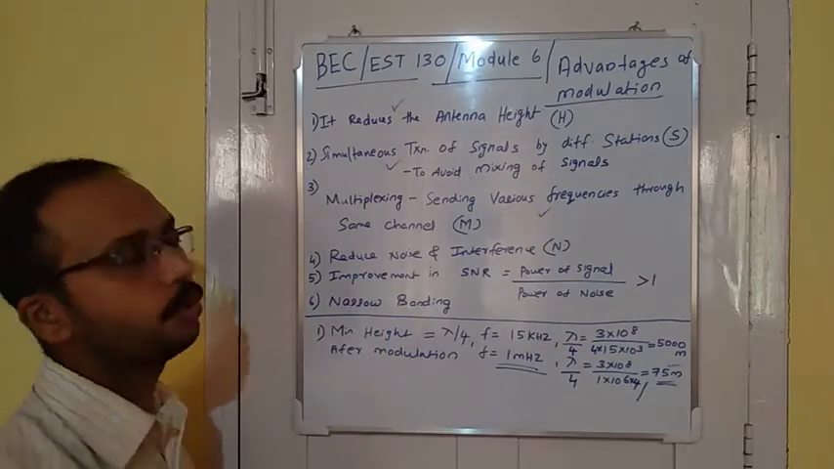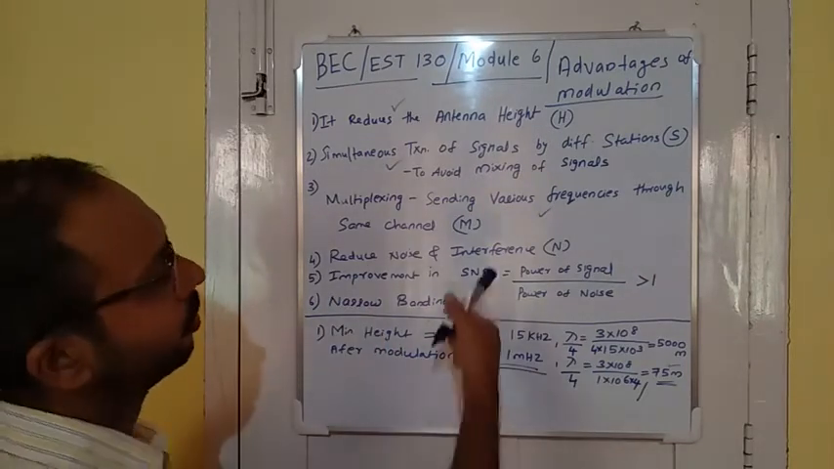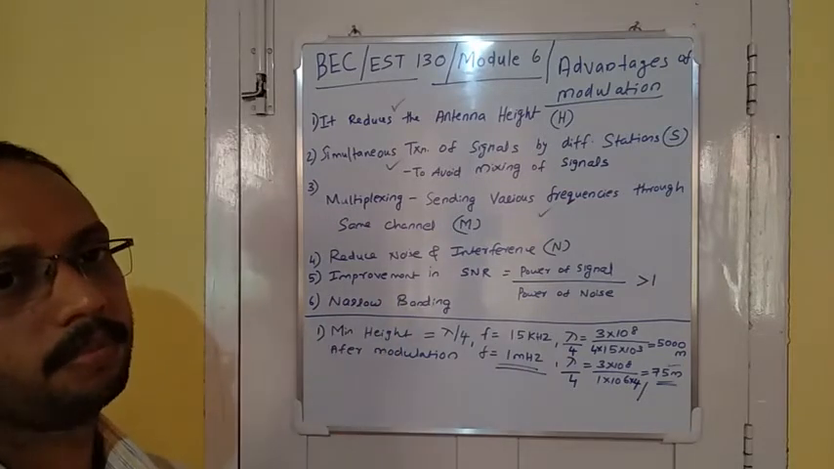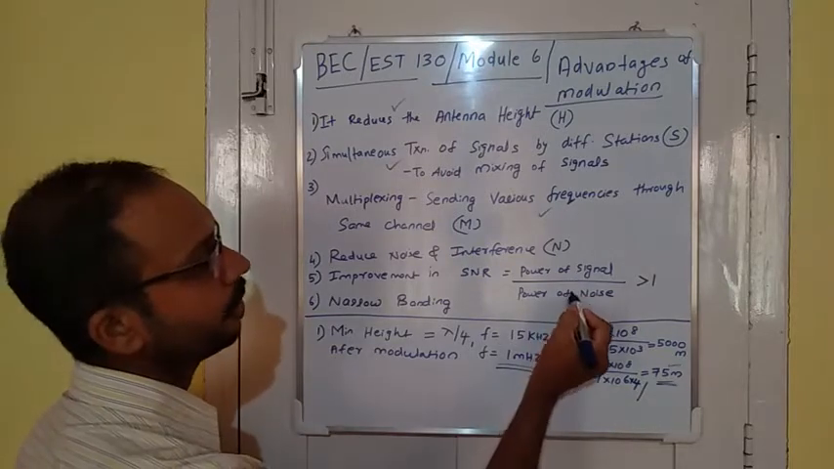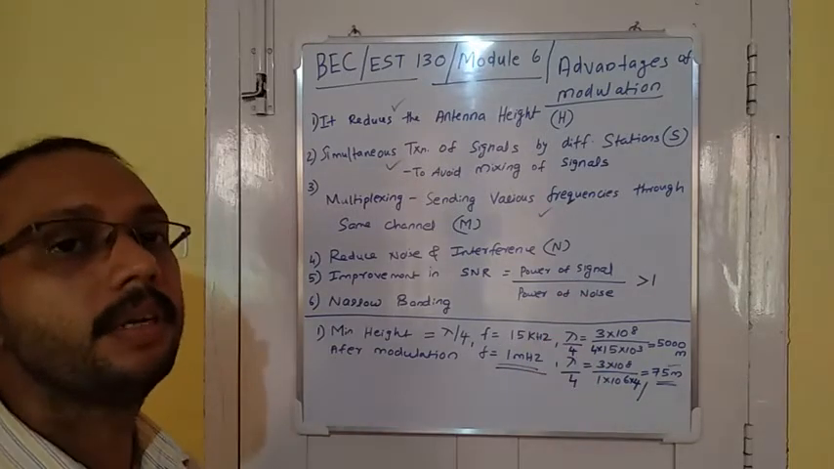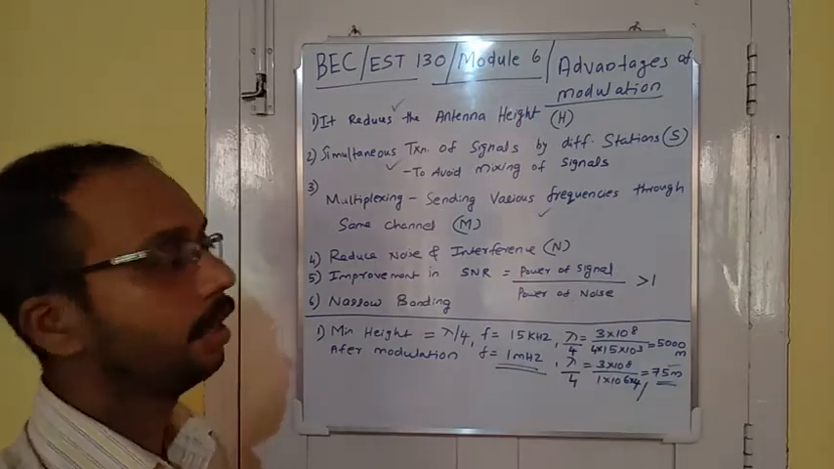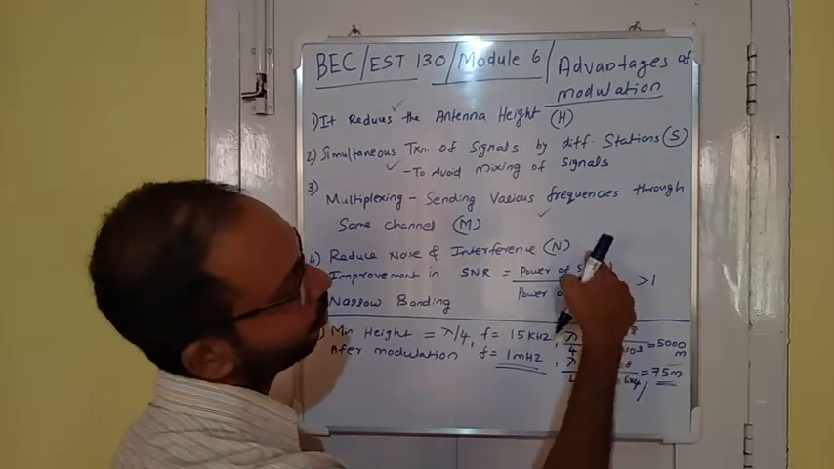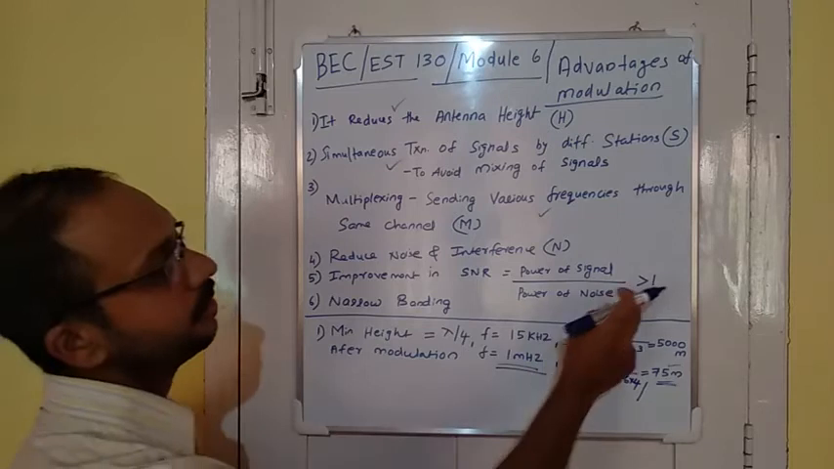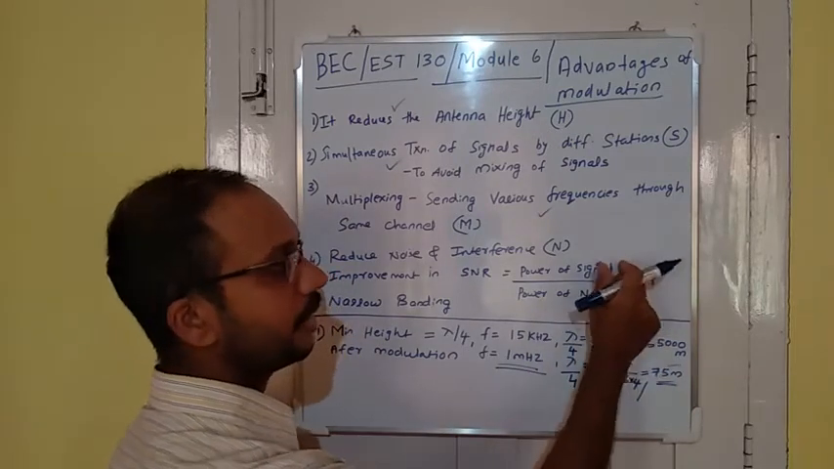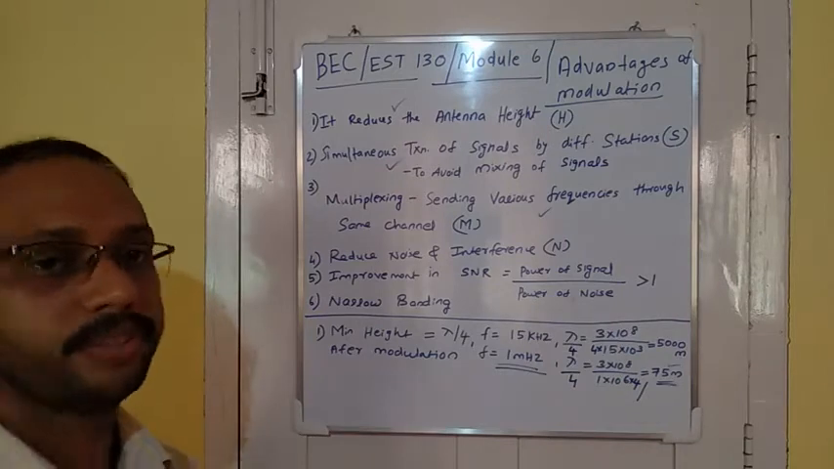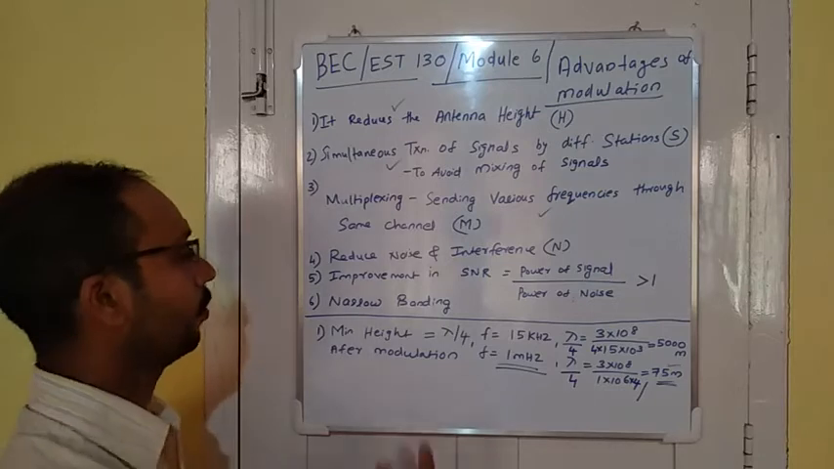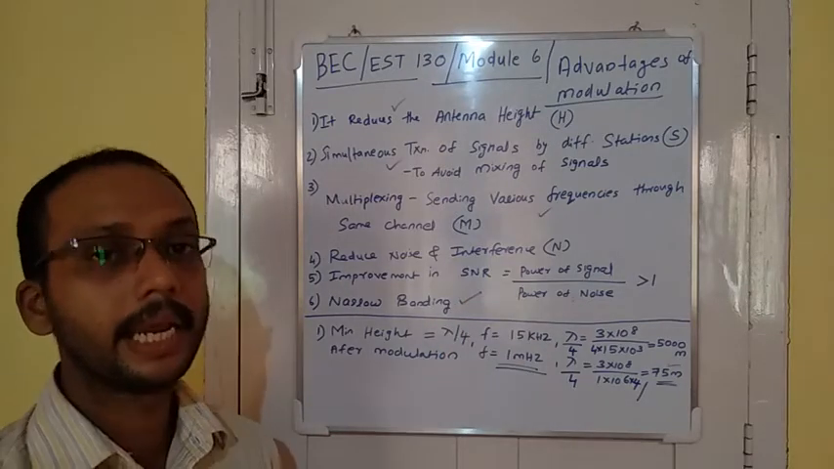Fourth one is reduced noise and interference. We can reduce noise and interference using modulation. Fifth one is improvement in signal to noise ratio. Improvement in signal to noise ratio means improvement of the signal with respect to noise. That means improvement in SNR means reduction in noise or improvement of the signal. If it is greater than 1, it means the signal strength is more than noise strength. So the improvement in SNR can be achieved using modulation. Then the next term is narrow banding.